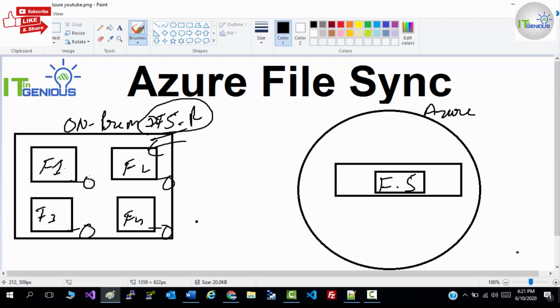But what if your storage is going to be full? This is the most challenging task in on-premise, to keep your storage always available.